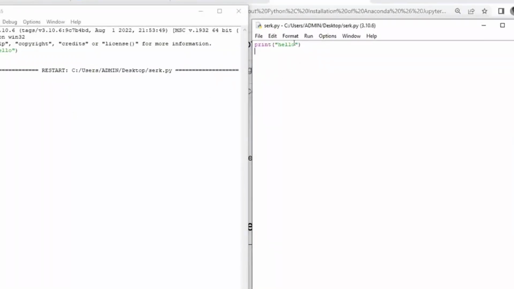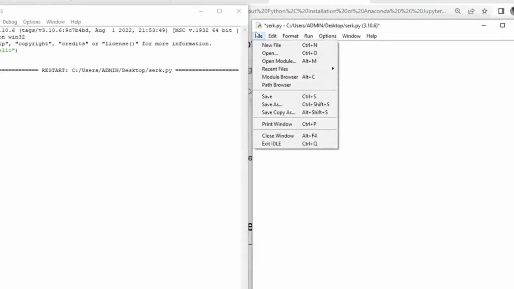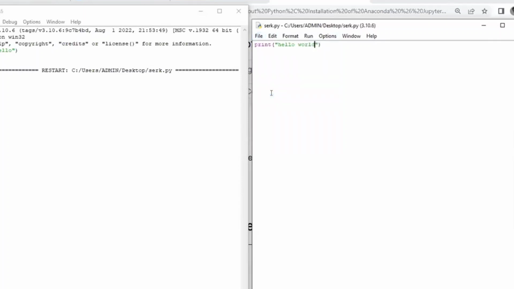For example, I'm changing this to hello instead of hello world. Just once again, you have already saved one time. Now this time you have to click only save, no need of save as. First time save as, second time onwards save. And click on the run. You'll get the output. This side is the code, this side is the answer.